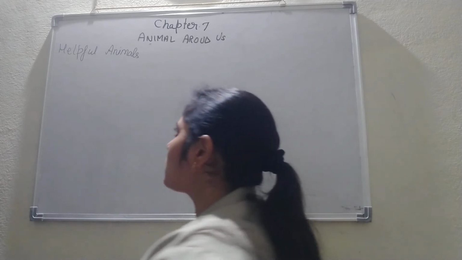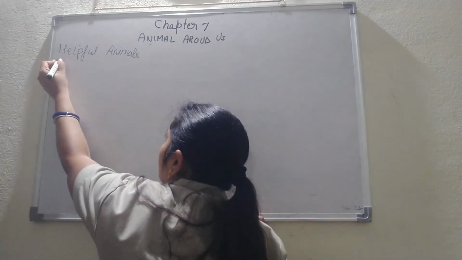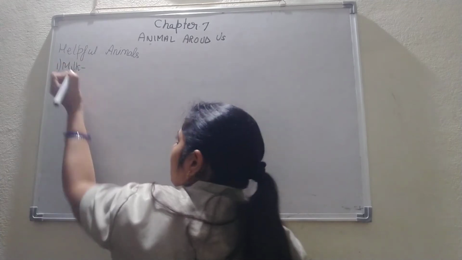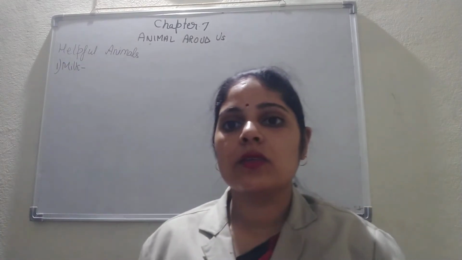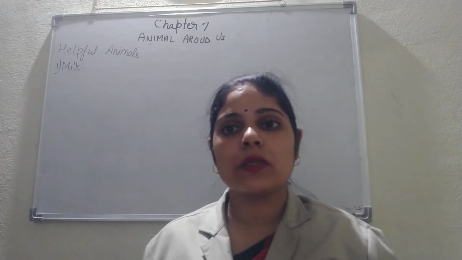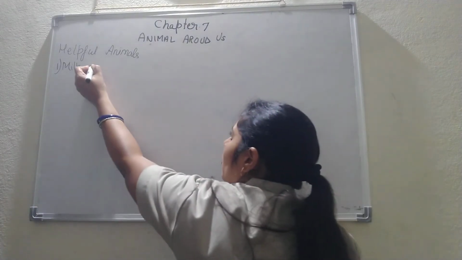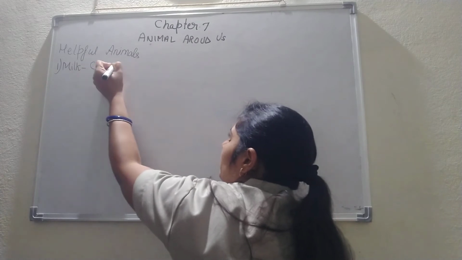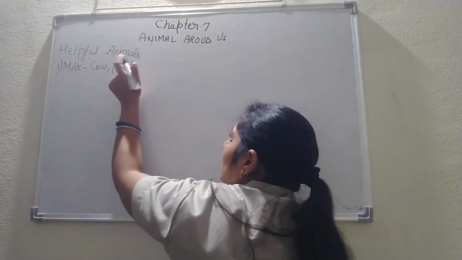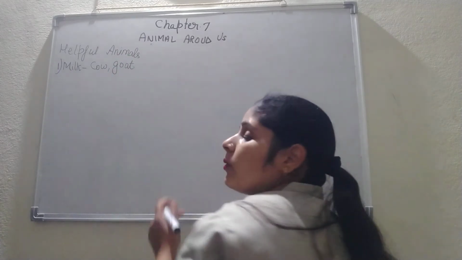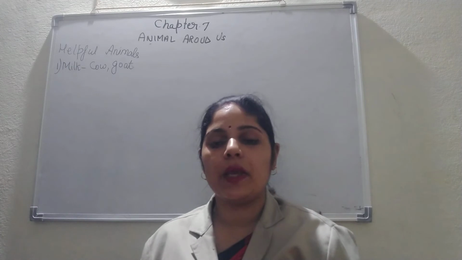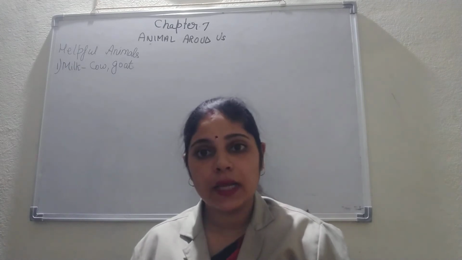The first one is very common, that is your milk. Who are the animals who give us milk? Obviously your cow, goat. These are the animals who provide us milk, and milk is a very important part of our daily life.